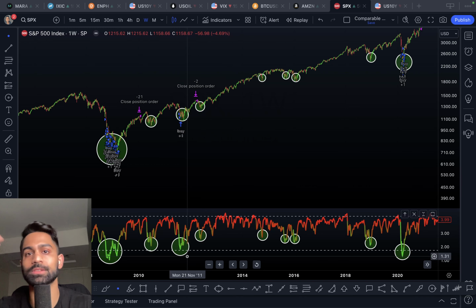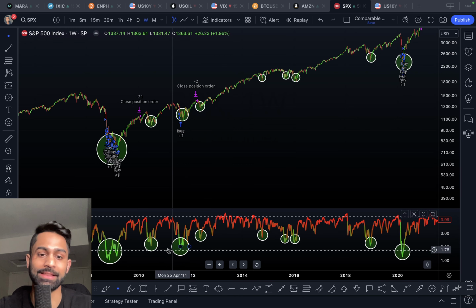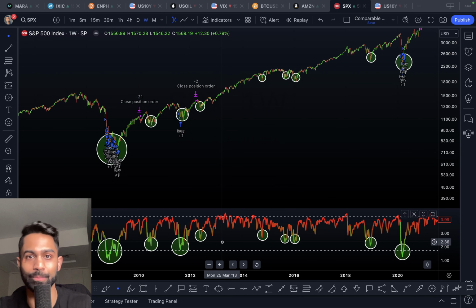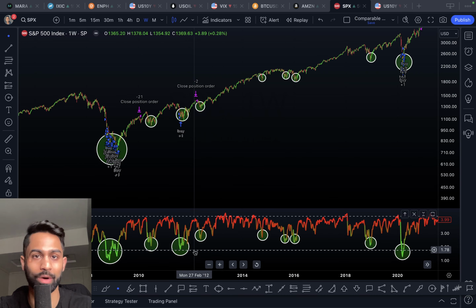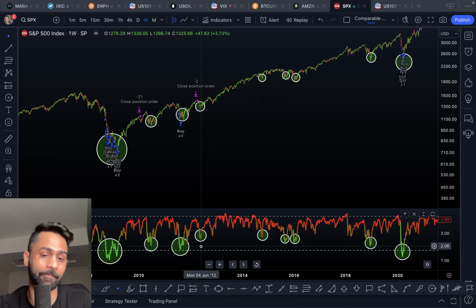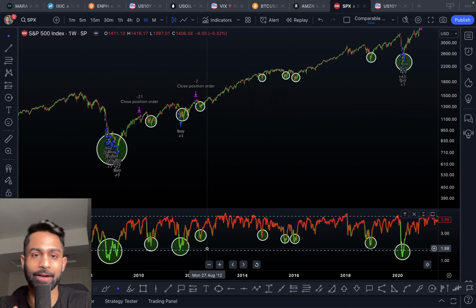Now, the degree of these sell-offs is going to vary, and that MoneyVest index tracks that also, because sometimes you'll notice that we don't really come down below 2. Sometimes we're in the 1.75 to 1.5 range, but in other instances, we only come down to 2.5 or 2.6. Not saying that that's not a buying opportunity, but the risk reward is not as great as if the index was down in the 1.75 or 1.5, right? So that is showing us different degrees of risk reward setups, the different degrees of sell-offs.